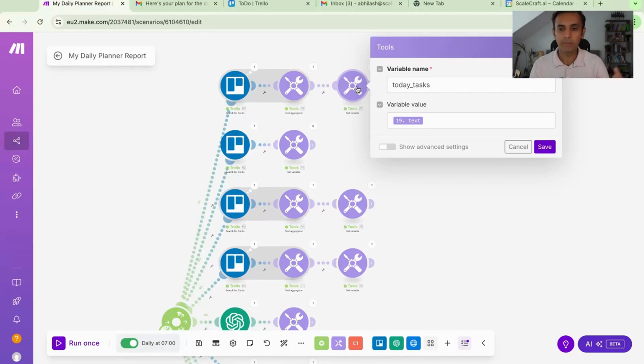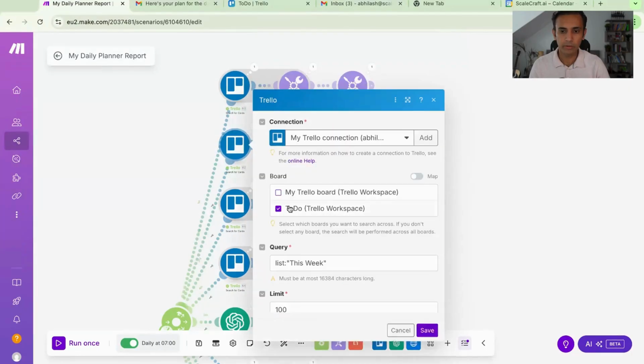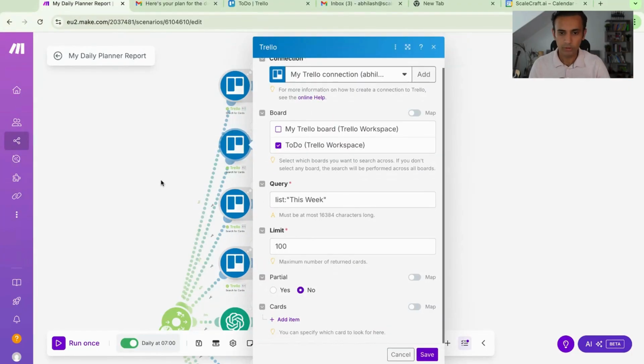I'm setting these variables because you want to use this text when you are sending the email. So I'll be using these variables at the very last route. So the first route, yeah, you go into the Trello. The second route is looking into all the cards which are due this week. It follows a similar pattern.